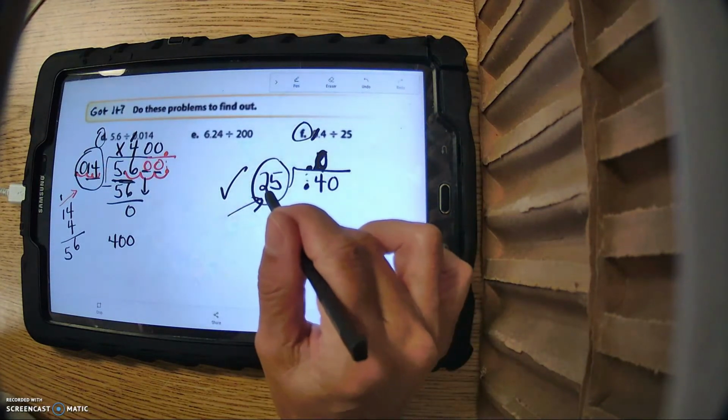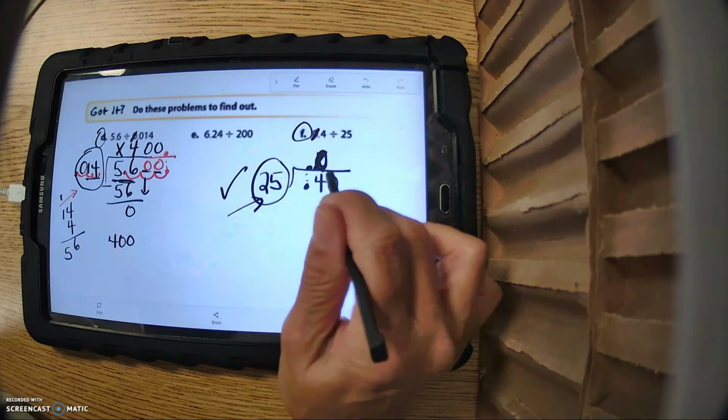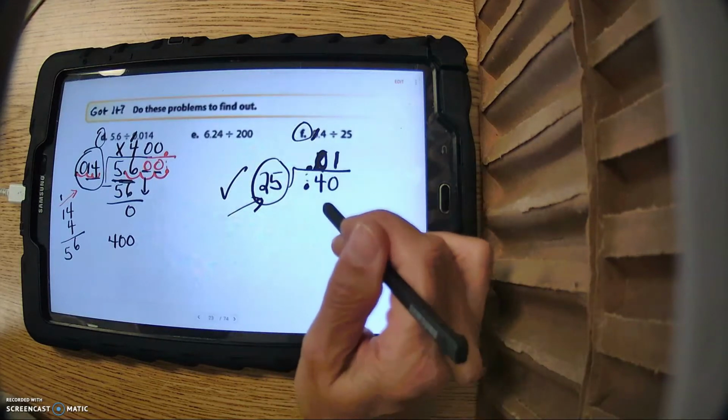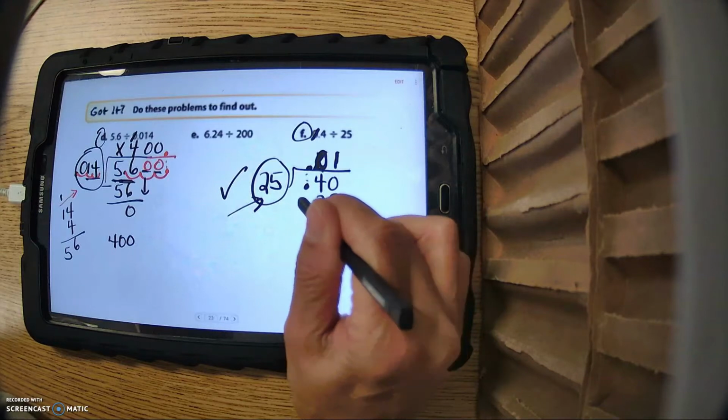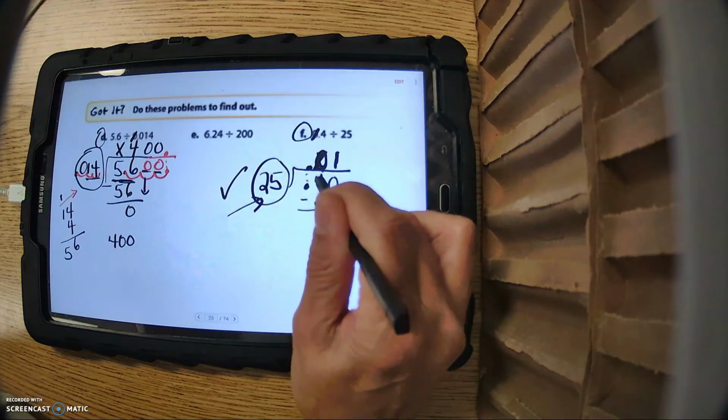So think of this as money, 25 cents, right? Well, if I double this, it's 50, so I know that's too much. So it's only 1. So now I subtract.